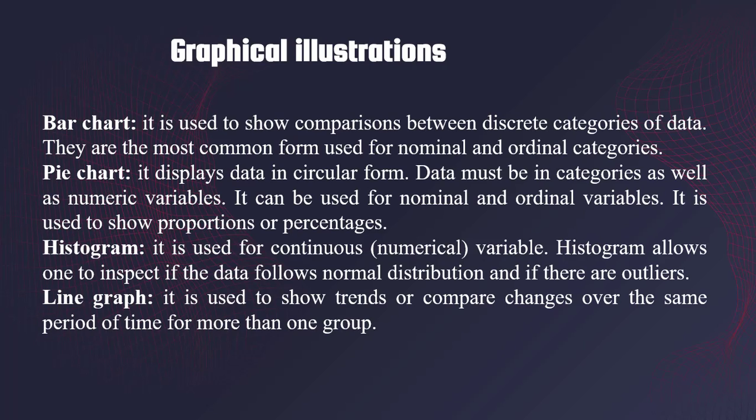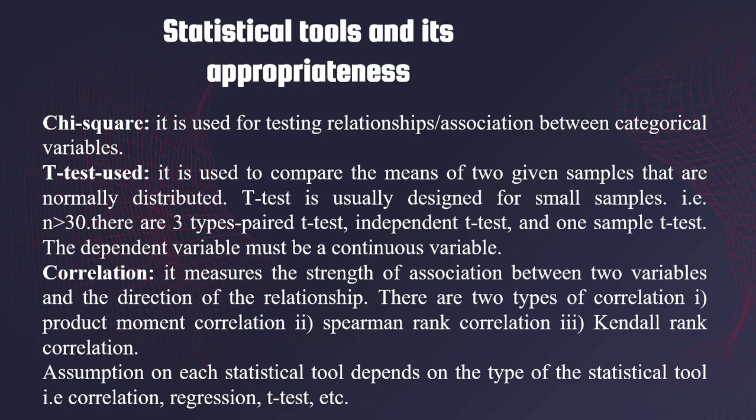Graphical illustrations. In data analysis, there are graphical illustrations such as bar charts, pie charts, histogram, and line graph. A bar chart is used to show comparisons between discrete categories of data, while the pie chart displays data in circular form. Histogram is used for continuous numerical variables. Then the line graph is used to show trends or compare changes over the same period of time for more than one group.